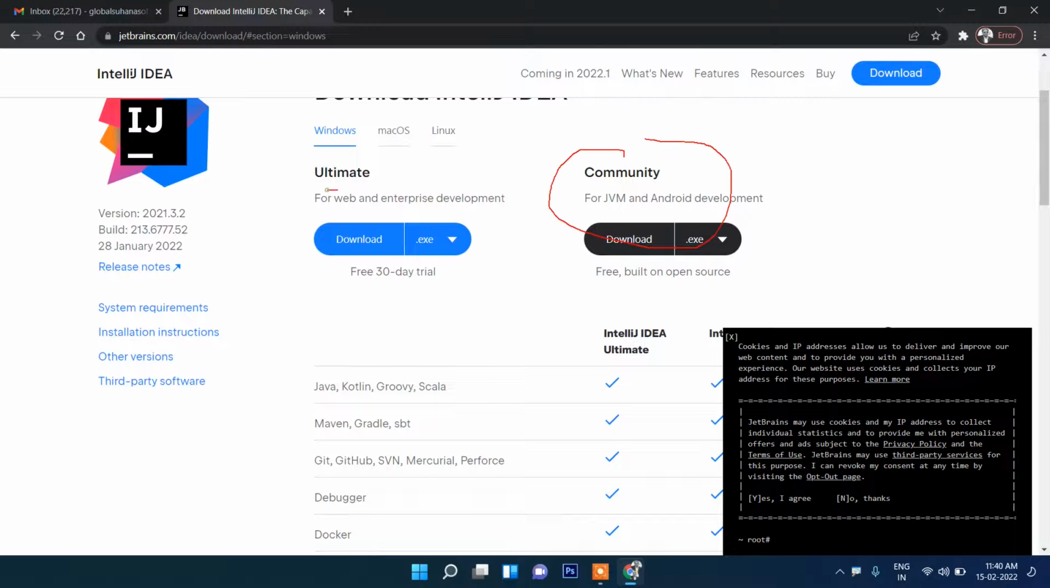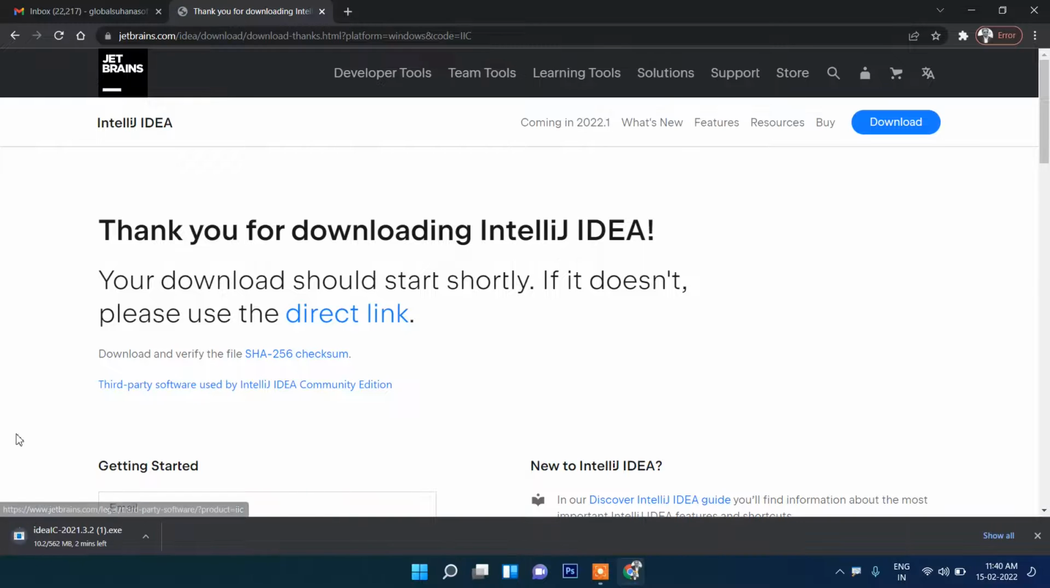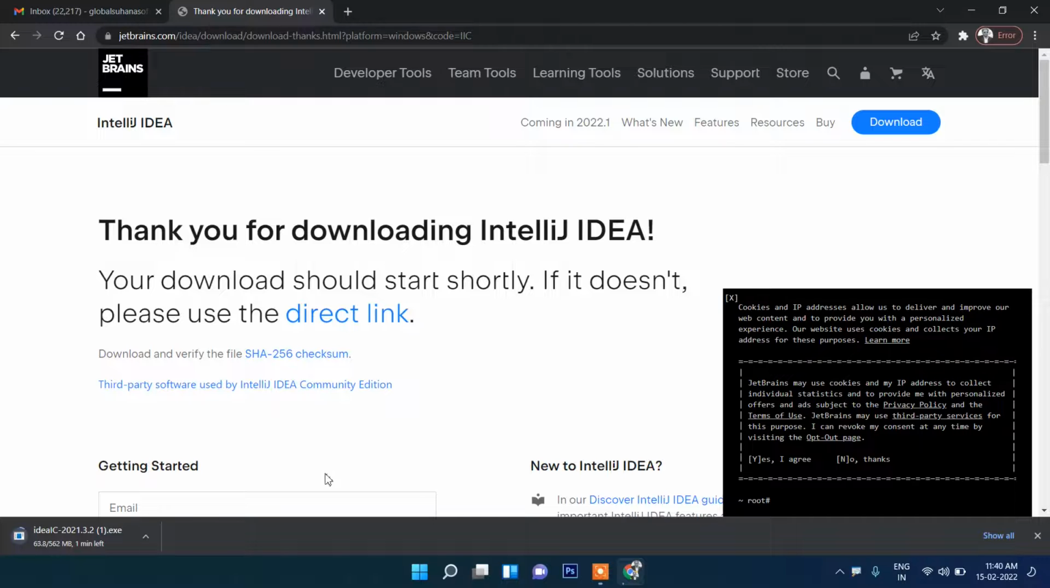this is the paid version and this is the free version. So I'm going for this one. Okay, just click on download. Then it will start downloading itself. In case it takes time, then you can click on this direct link. It's downloading. Now double click on this and let's start the installation.